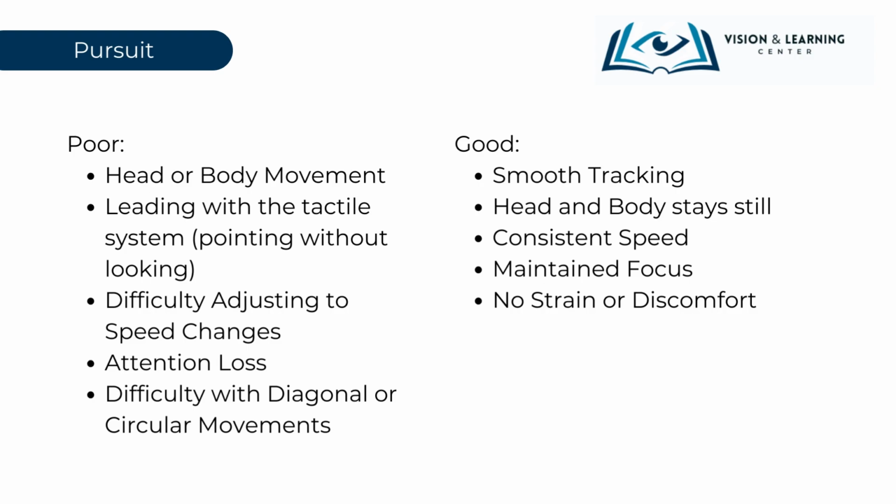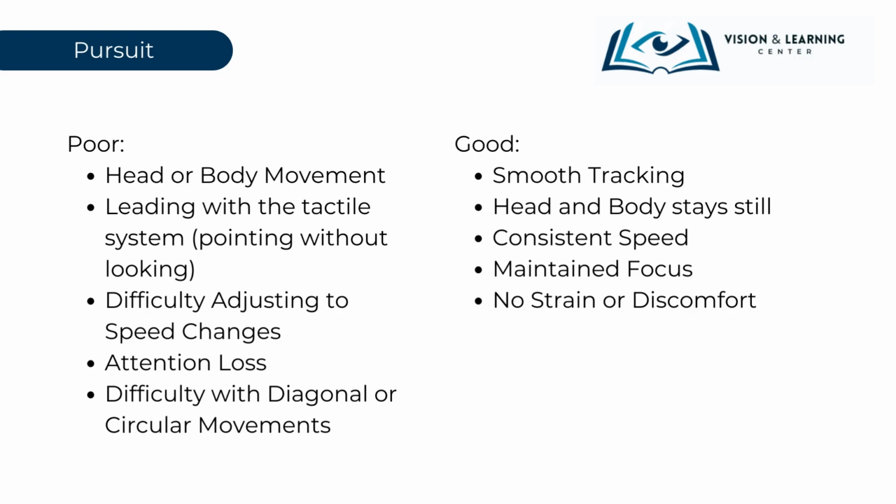Adjusting to variations in speed, especially when tracking moving objects, becomes particularly challenging, making it hard to seamlessly follow objects that change pace. Not strictly horizontal or vertical movements, such as diagonal or circular motions, can be especially difficult to track. Furthermore, these difficulties can result in frequent lapses in attention, making it hard for the individual to remain focused on tasks that require precise visual tracking.